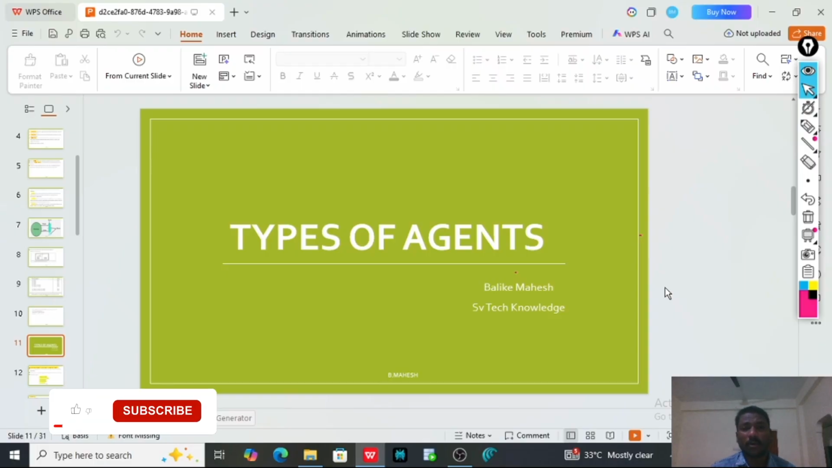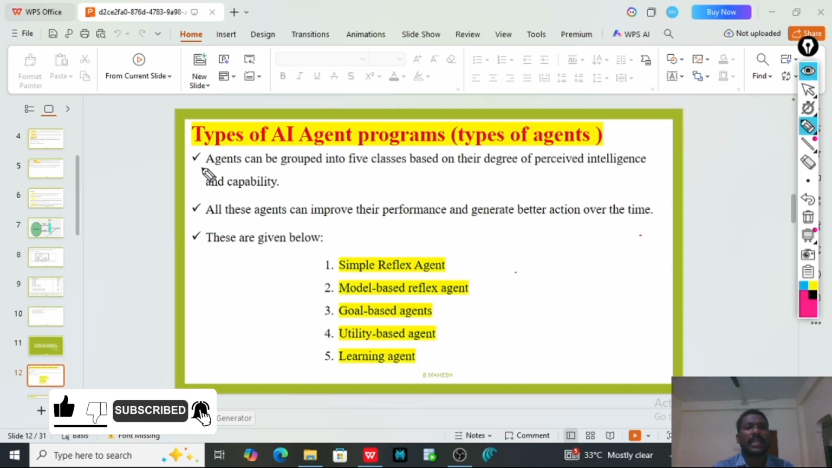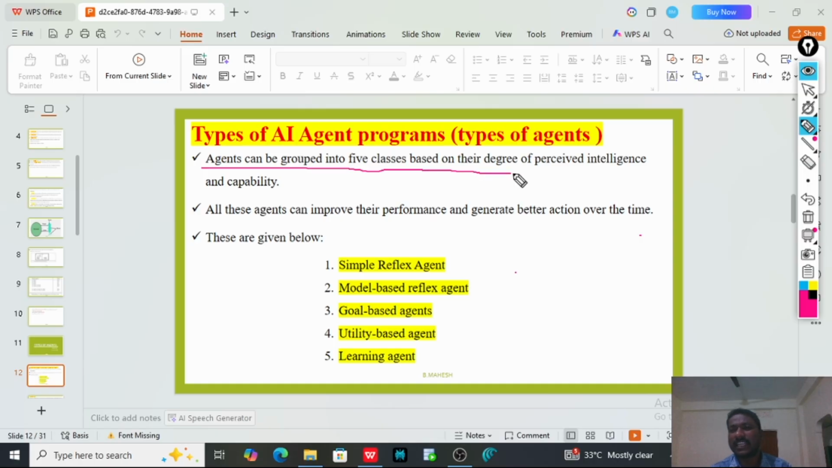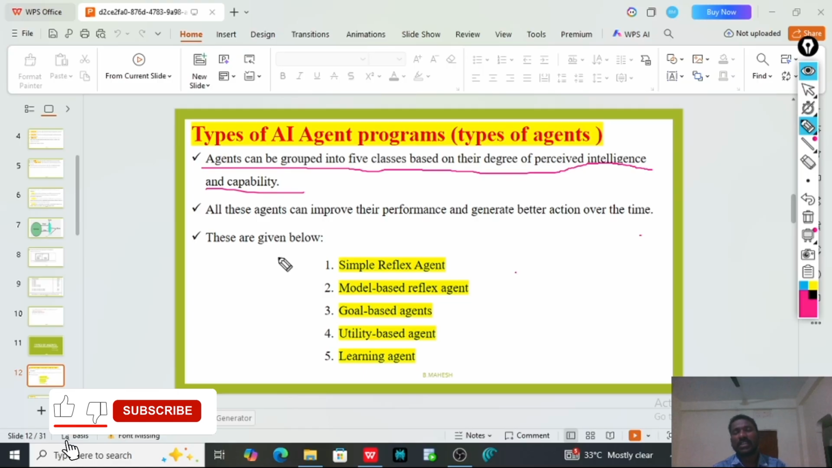Now we will discuss types of agents in artificial intelligence. Agents can be grouped into five classes based on their degree of perceived intelligence and capability. Here, based on their understanding level, learning level, and capability, we have divided the agents into five types.